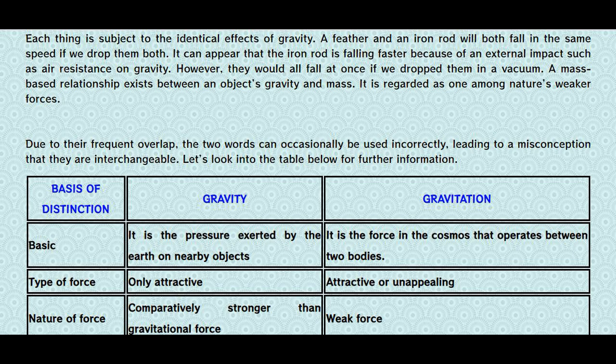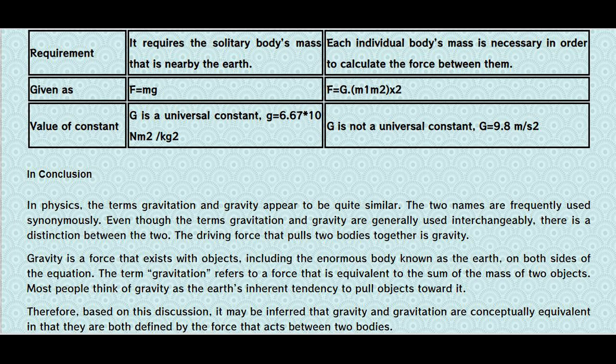Due to their frequent overlap, the two words can occasionally be used incorrectly, leading to a misconception that they are interchangeable. Let's look into the table below for further information. Basis of distinction: gravitation. Basic: it is the force in the cosmos that operates between two bodies. Type of force: only attractive. Nature of force: comparatively weaker. Requirement: it requires the mass of each individual body in order to calculate the force between them.